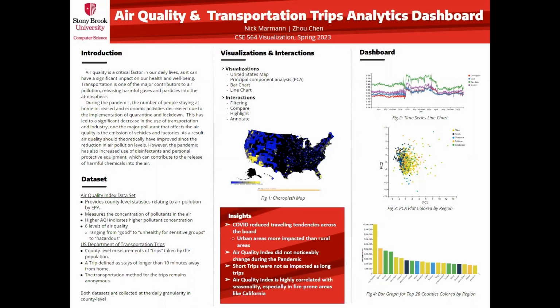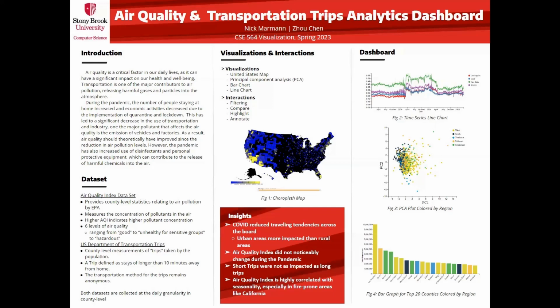The project visualizes the air quality and transportation statistics of the United States in the years between 2019 to 2022, which covers the time period of the pandemic. Air quality is a critical factor in our daily life, as it can have a significant impact on our health and well-being. Transportation is one of the major contributors to air pollution, releasing harmful gases and particles into the atmosphere.